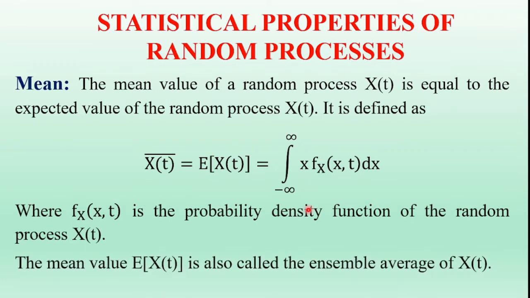Expectation of x of t is also called the ensemble average of x of t. So this is the mean value of the random process. That is the first property of the statistical properties of the random process.